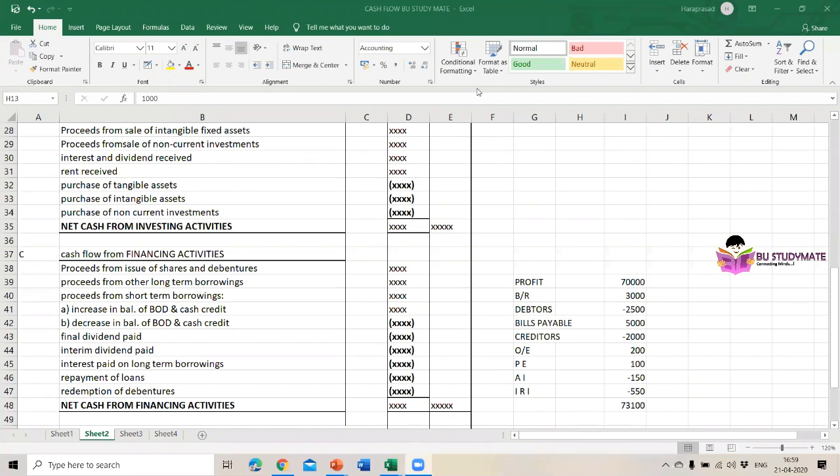And then final dividend. This is the deduction part. Dividend paid means this cash flow is going out. This is cash outflow. So that's why we have to deduct. Interim dividend paid, interest paid on long-term borrowings, repayment of loans, redemption of debentures. What all things the cash is going out, we have to deduct, and what all things the cash coming in, we have to add it. Then we will get the net cash from financing activities.